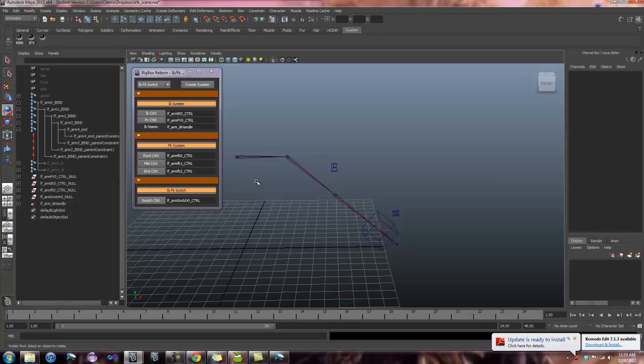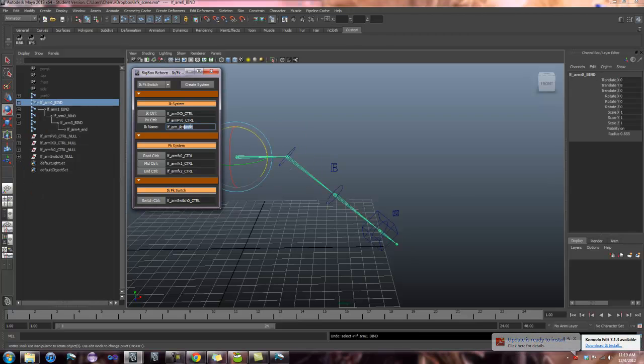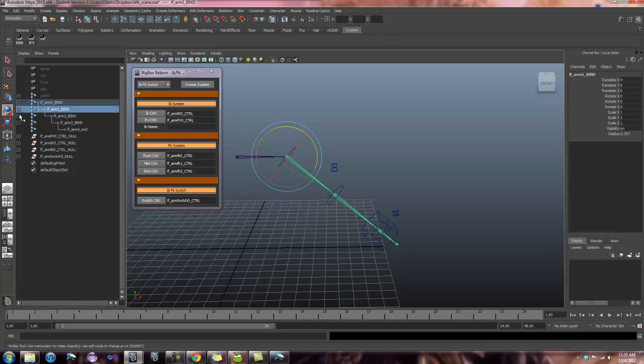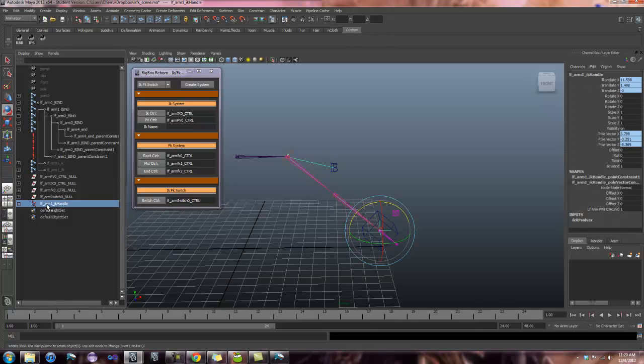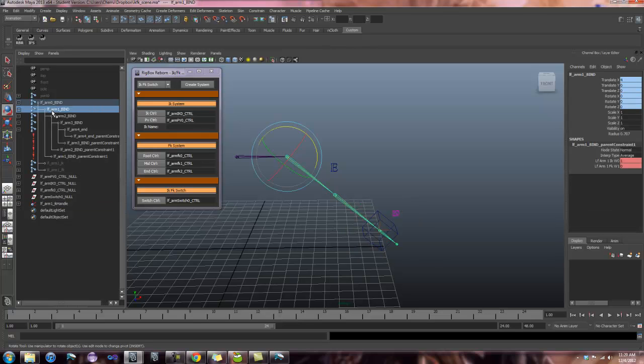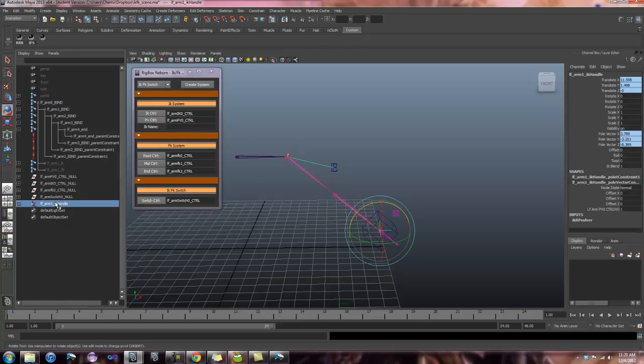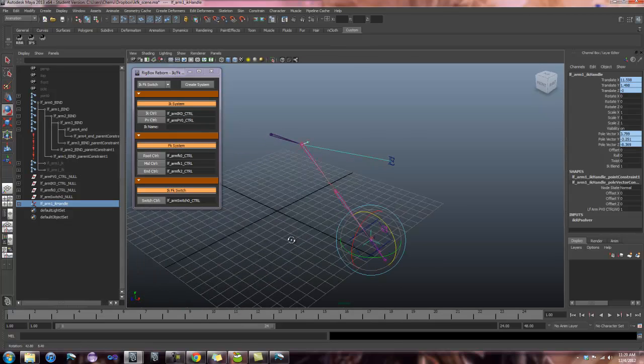Also, if I undo that and actually take out the IK handle name, if you have a naming convention similar to mine where it's broken up by underscores, you can say create system and it'll automatically pick the IK name based on what your joints are named. So since my root joint was left underscore arm, my IK handle became left underscore arm. So less naming that I have to do, less that I have to type.